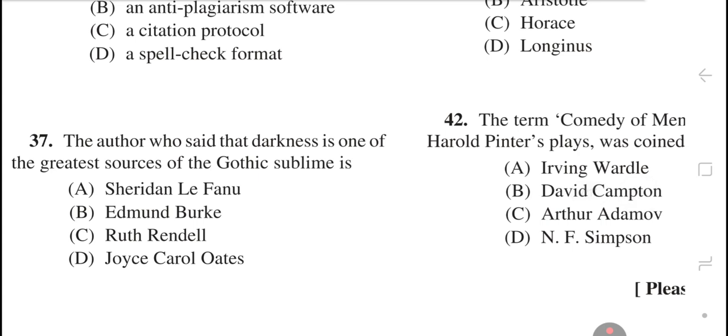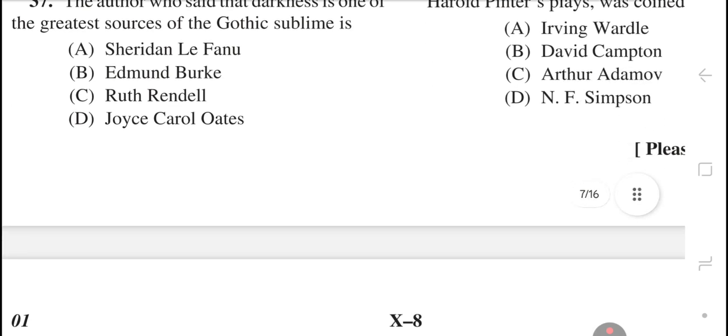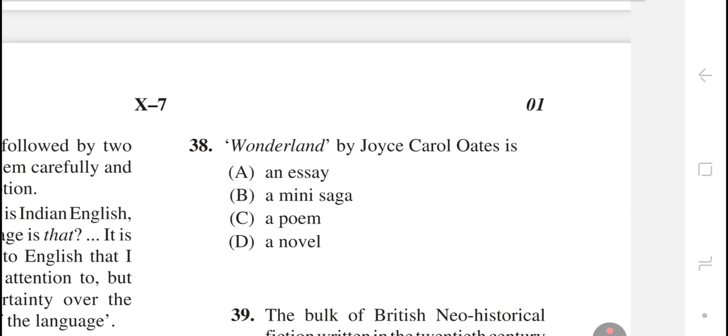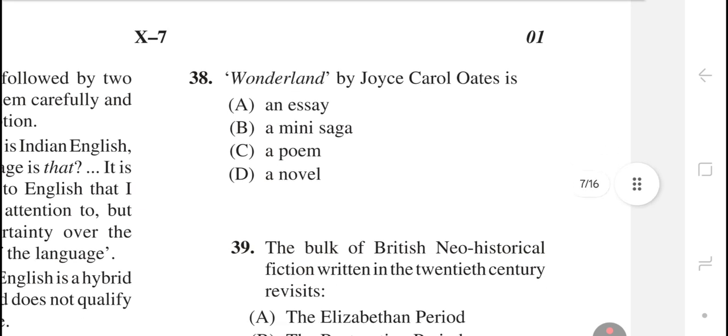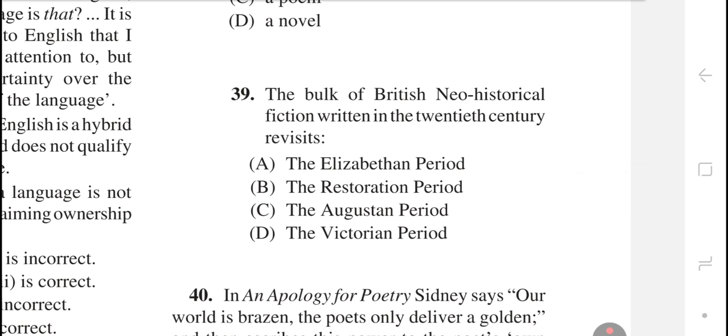Question number 37. The author who said that darkness is one of the greatest sources of the Gothic sublime is... right answer is option number B, Edmund Burke. Question number 38. Wonderland by Joyce Carol Oates is option number D, a novel. Question number 39. The bulk of British neo-historical fiction written in the 20th century revisits option number A, the Elizabethan period.